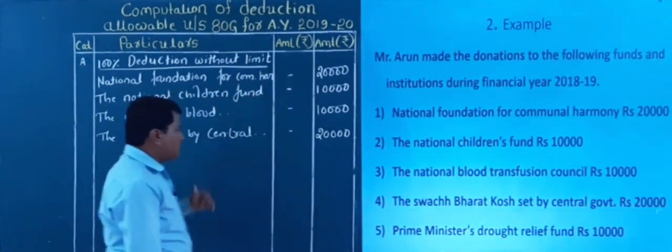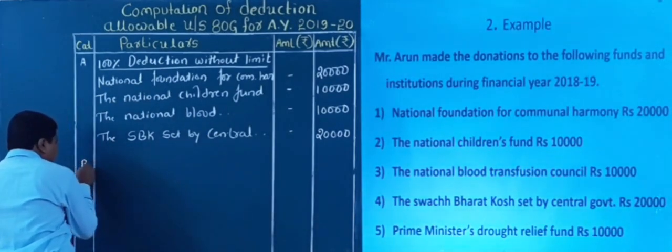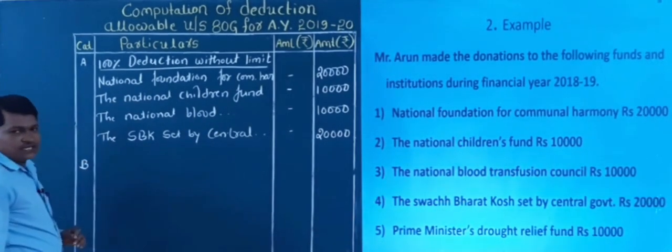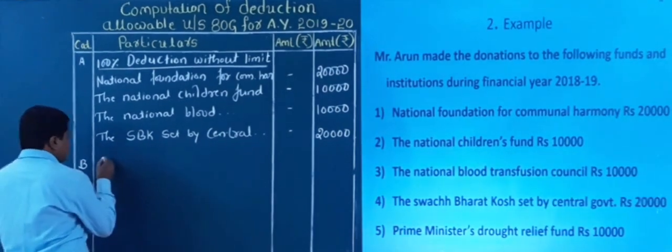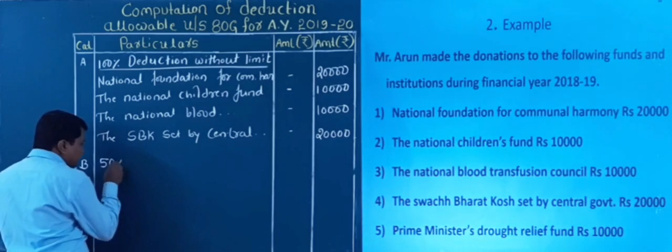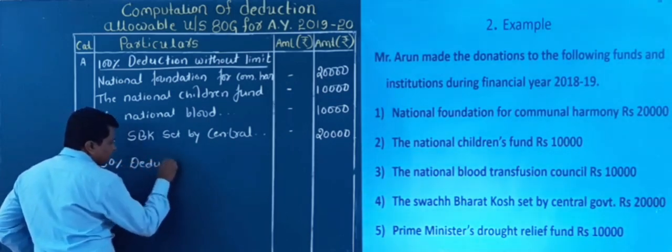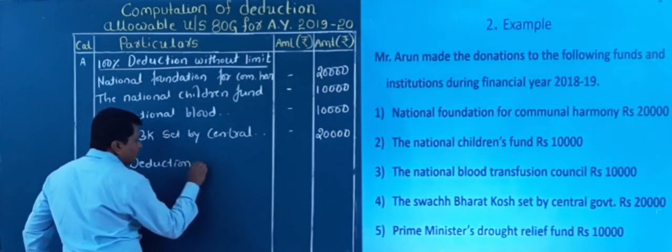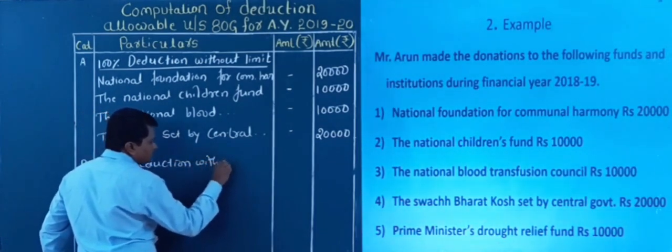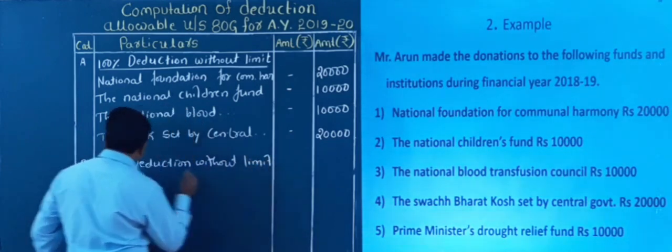So I will close now. Now I go for the second category. What is B? What is the second category B? That is 50% deduction without limit, right?